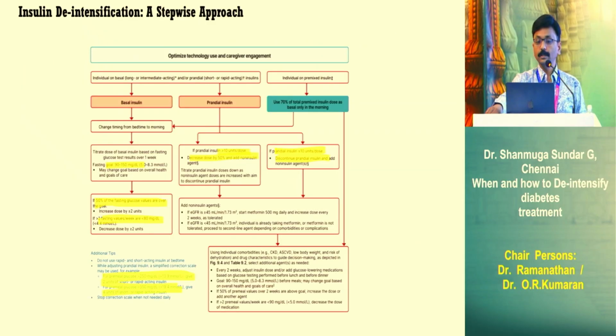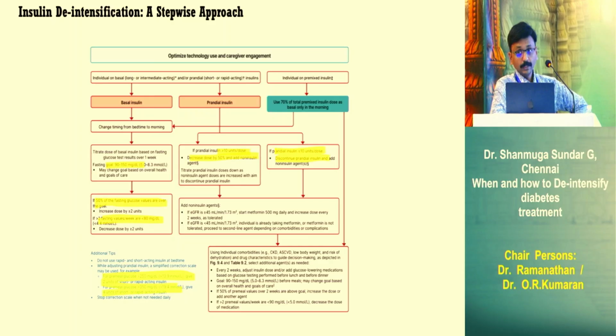Coming to insulin: if the patient is on premix insulin and you want to de-intensify, convert to 70% of the total premix dose as a basal insulin. For example, if the patient is on a total of 20 units of premix insulin, change to 14 units as basal insulin. If the patient is on only basal insulin, change the timing from bedtime to morning. If the fasting glucose is within the target of 90 to 150, continue the same dose. If the values are persistently high, you can increase by 2 units. If the patient is having hypoglycemia, less than 80, multiple times, decrease the dose by 2 units.